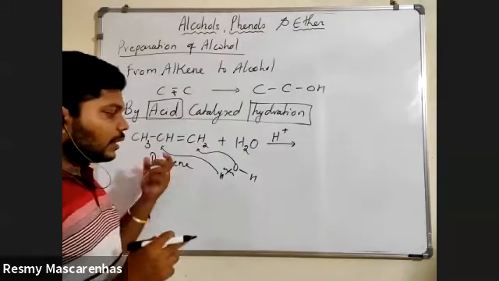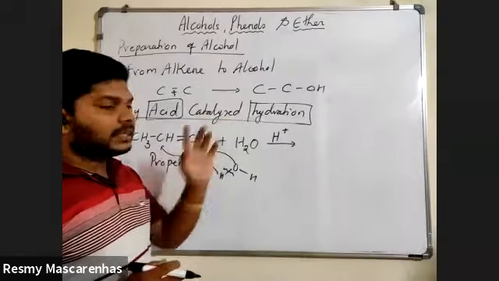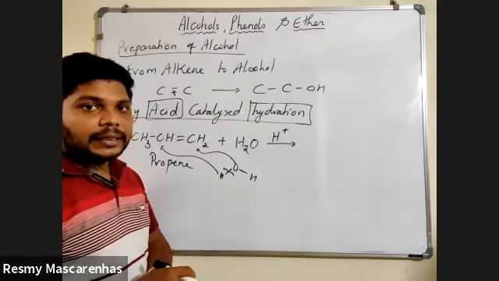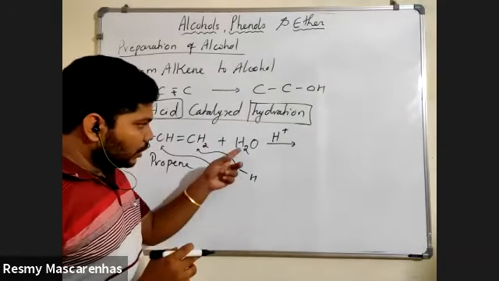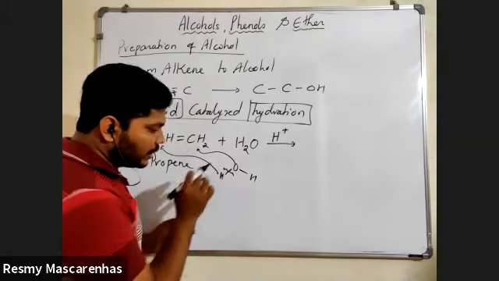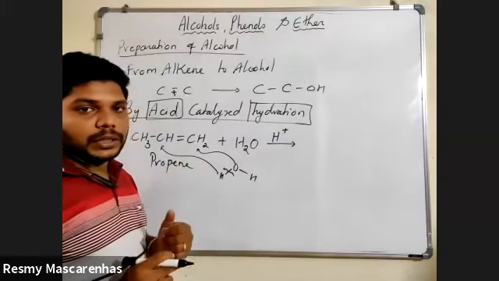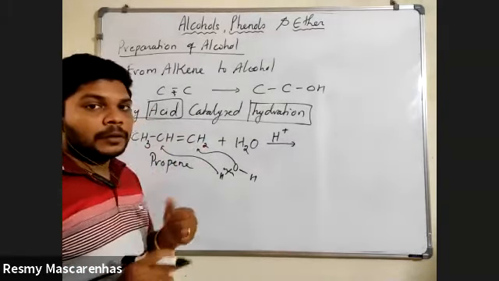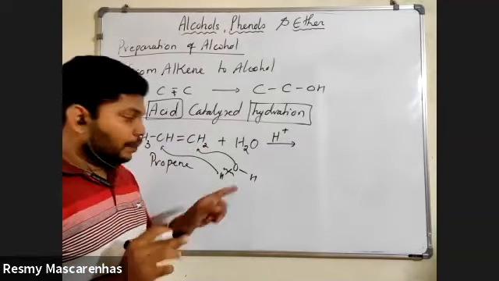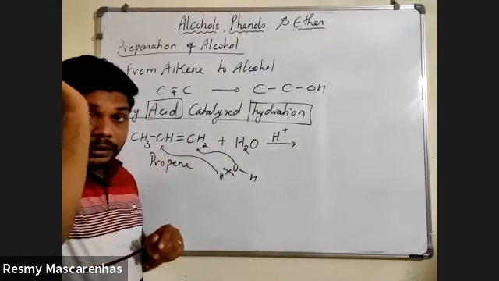Whenever there is an asymmetric alkene and you need to do an acid catalyzed hydration reaction, H2O will be divided into 2 parts, OH and H. H will go to one carbon, OH will go to the other. But where exactly will they go?